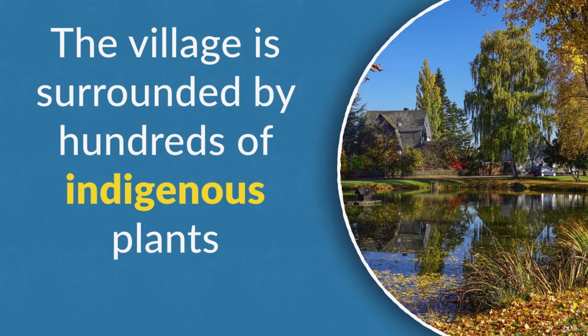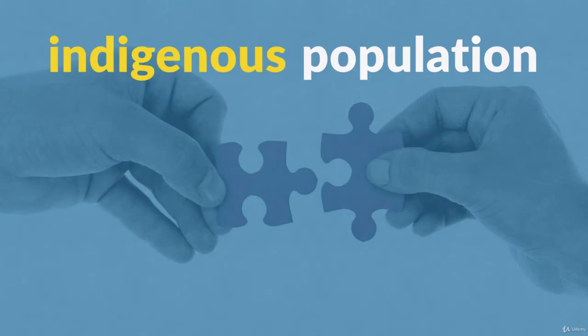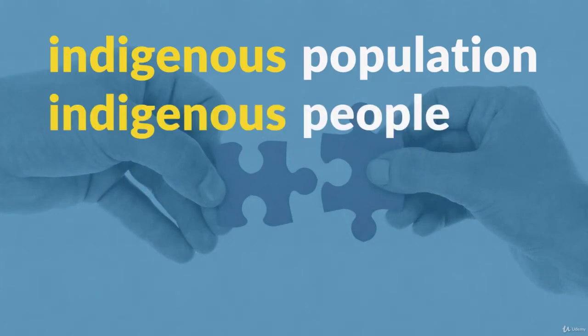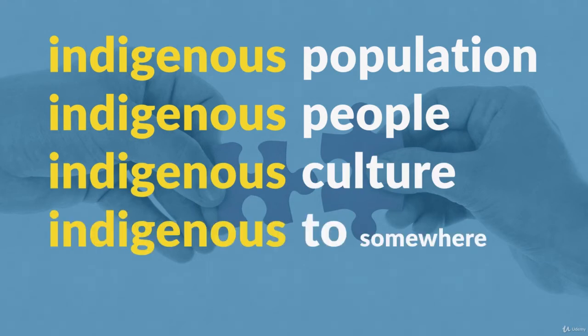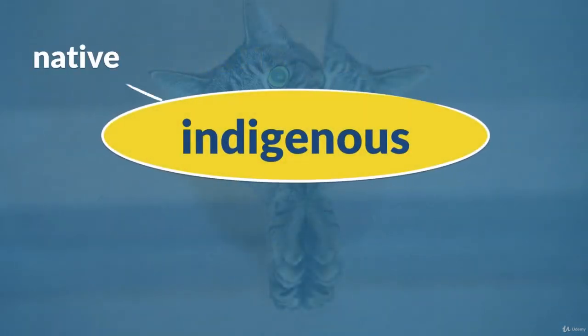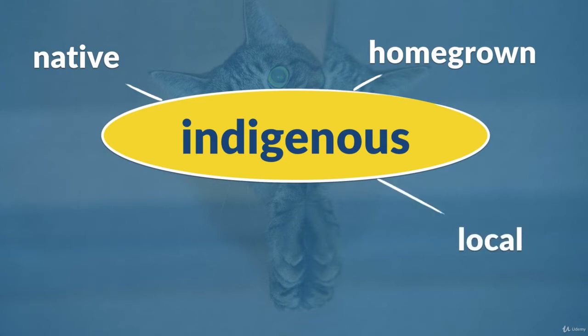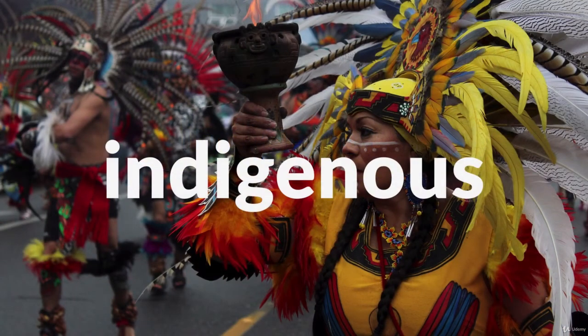The village is surrounded by hundreds of indigenous plants. So plants can be indigenous as well as people and animals. Some common collocations. We talk about the indigenous population, indigenous people, indigenous culture, and you can be indigenous to somewhere. Indigenous to eastern USA. And some synonyms for indigenous: native, homegrown, local. So indigenous.